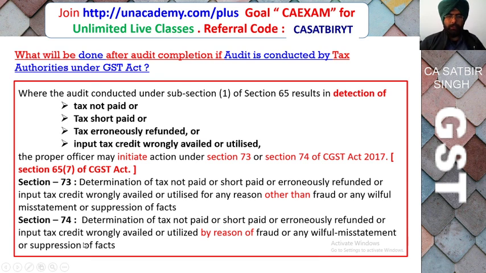Section 74 deals with cases where the tax is not paid, short paid, erroneously refunded, or wrong input tax credit availed or utilized by reason of fraud, willful misstatement, or suppression of facts. And section 73 deals with cases other than fraud or willful misstatement, say by mistake you have paid wrong taxes, not due to fraud.